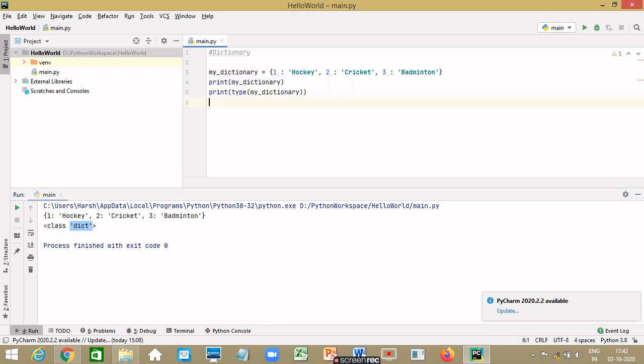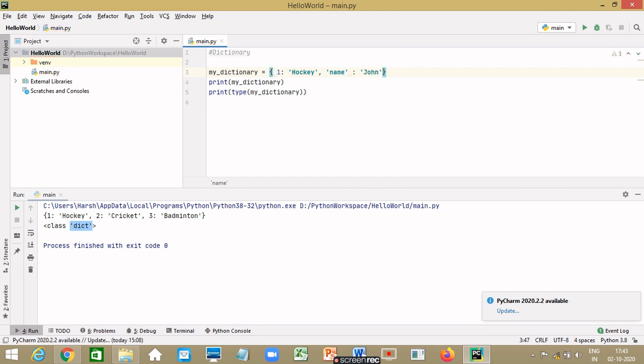We can also have different types of keys. Let's say my dictionary is equal to 1 is, let's keep it as it is, hockey. Next one is name, which is a string now.